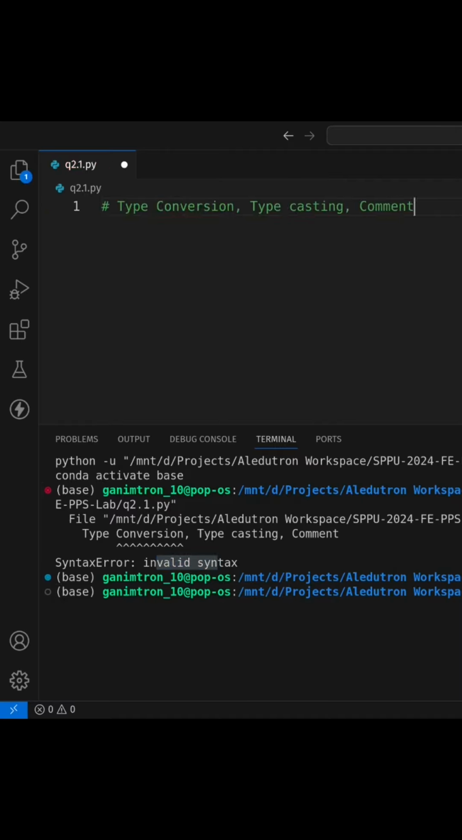So that's why a comment is basically used to store details about something which is not specifically related to code, but which enhances or gives more details about the code. So that is the comment. Next is type conversion and typecasting.